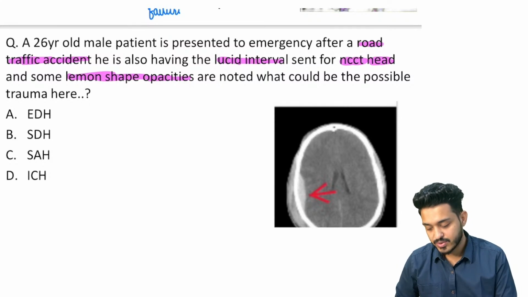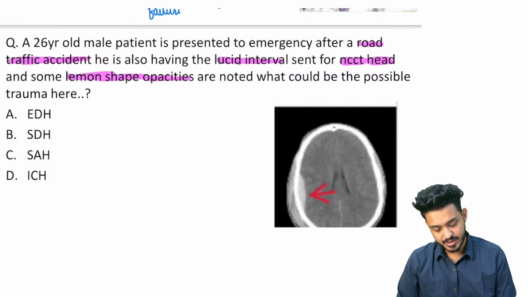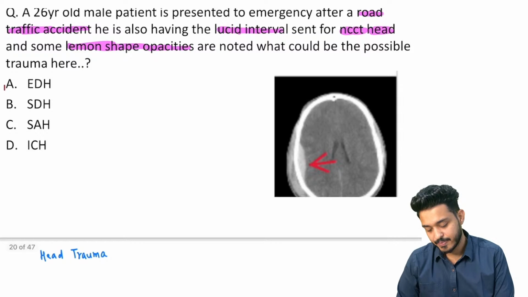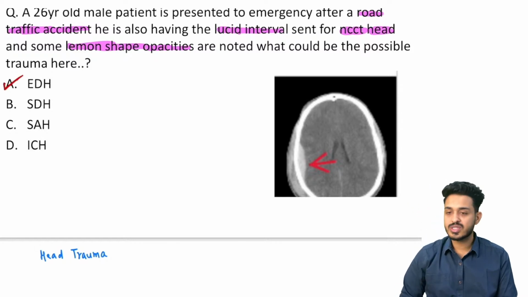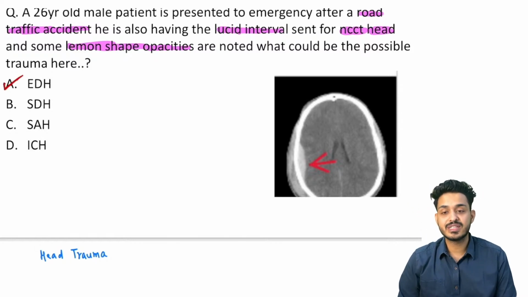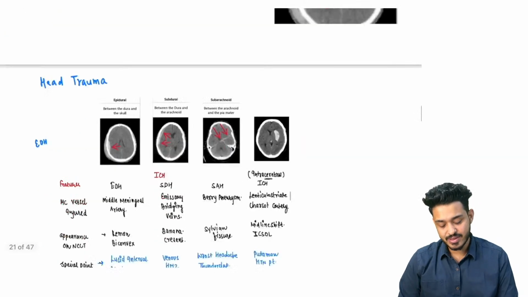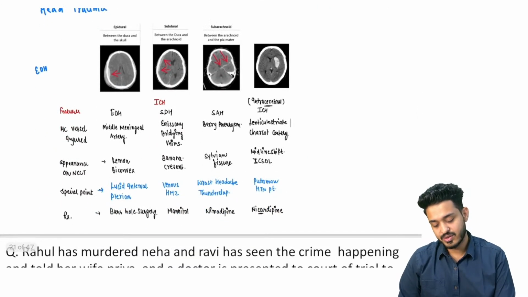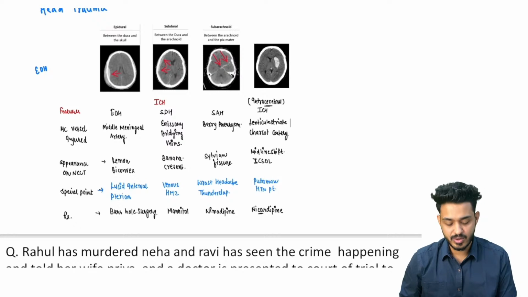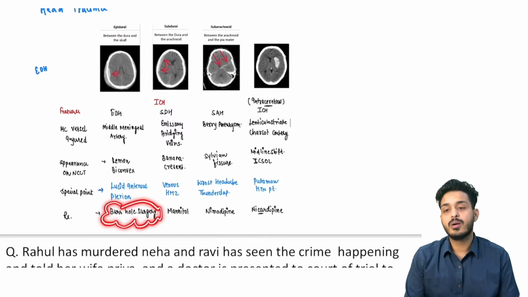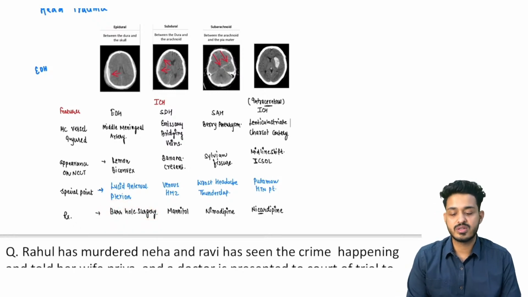Okay, so in this particular case, what is going to be your answer? Your answer will be EDH. Lucid interval is given, lemon shape opacities or biconvex opacities will be there. That is going to be in favor of EDH, extradural hematoma. How are you going to treat? You are going to do burr hole surgery, burr hole surgery.